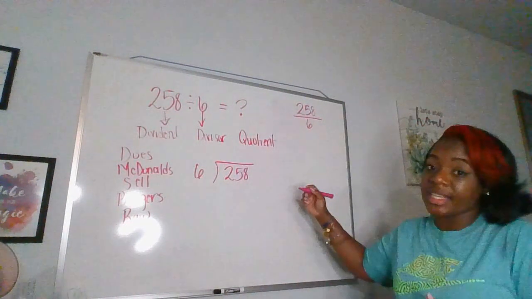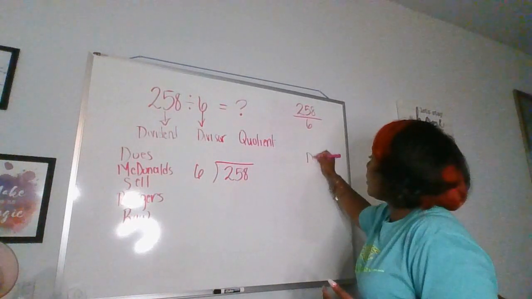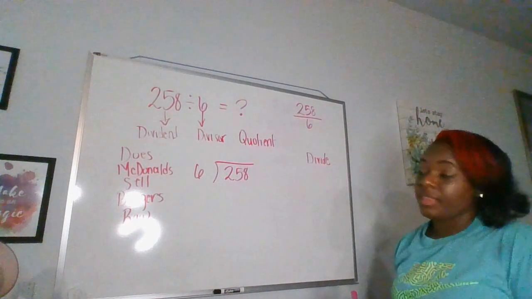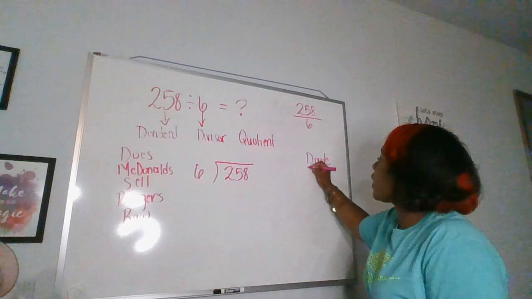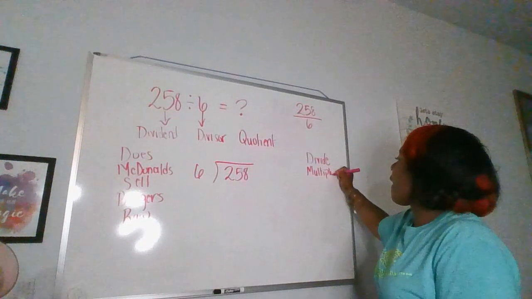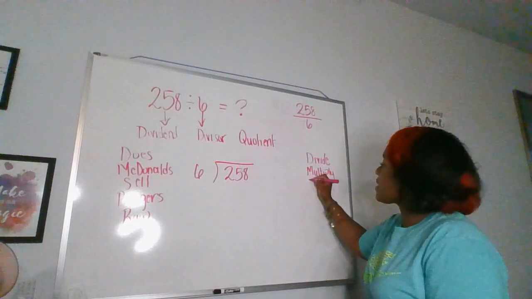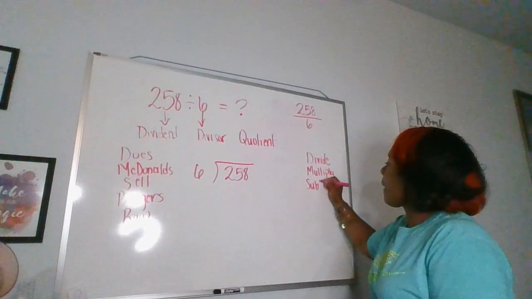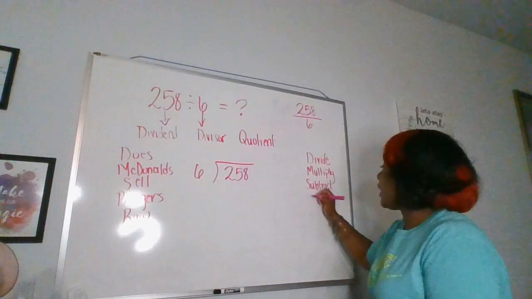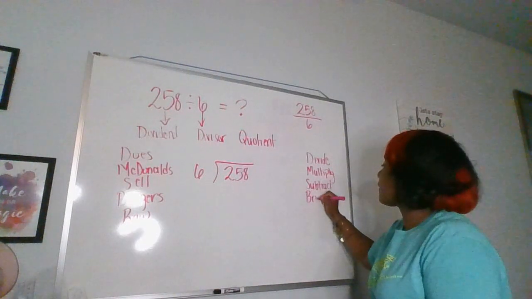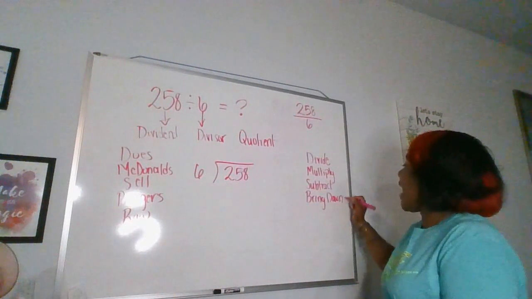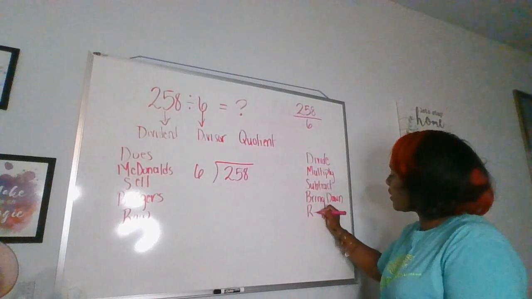So the first one where it says does, the letter D, divide. Then the M stands for multiply. The S is subtract. The B is bring down. And then the R is repeat.